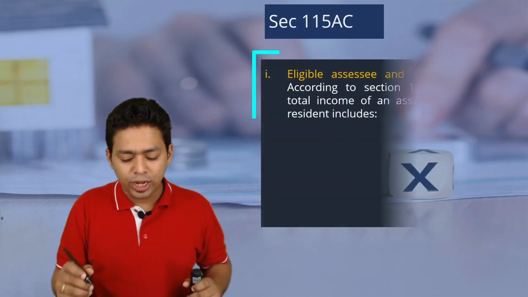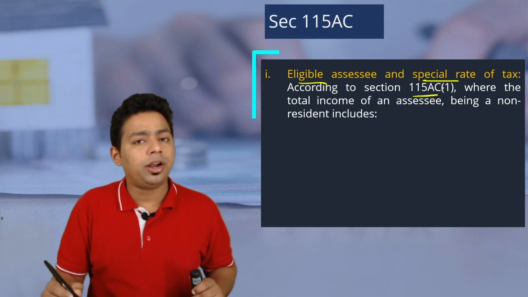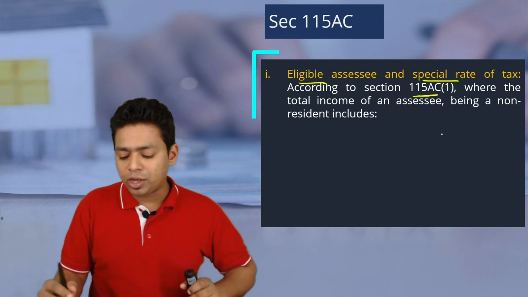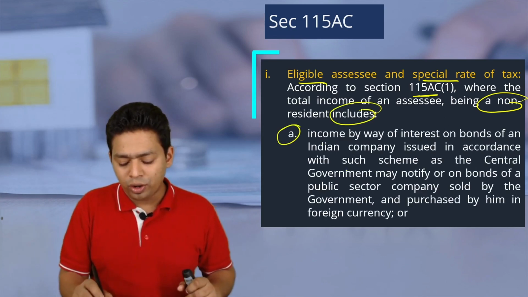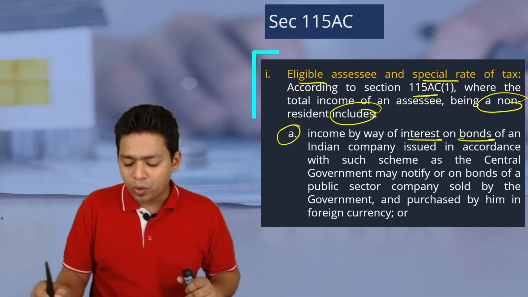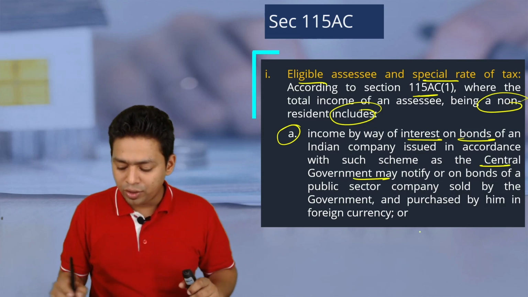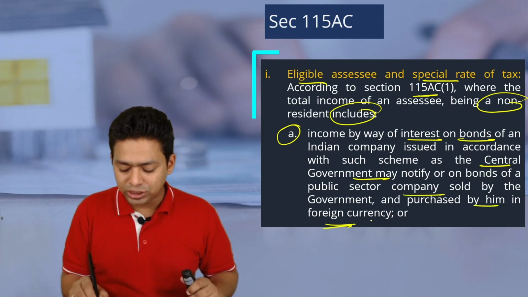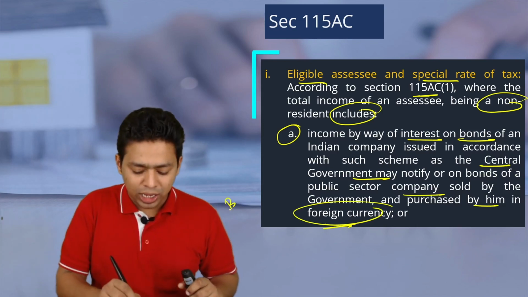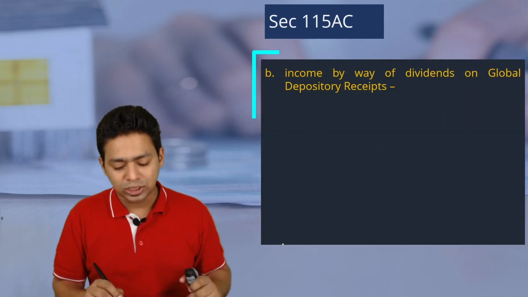Okay, so let's look at this. Eligible assessee and special rate of tax according to section 115AC, where the total income of the assessee, being a non-resident, includes, this is for bonds, income by way of interest on bonds of an Indian company issued in accordance with such scheme as the central government may notify, or bonds of a public sector company sold by the government and purchased in a foreign currency. So these bonds are purchased in foreign currency. That's the main attraction here. Obviously you are buying bonds in foreign currency, then only we will give you the concessional rate.